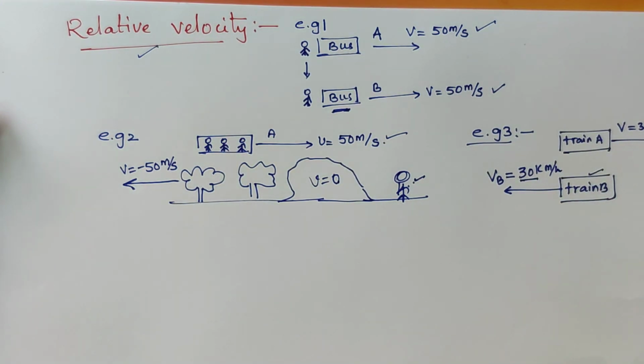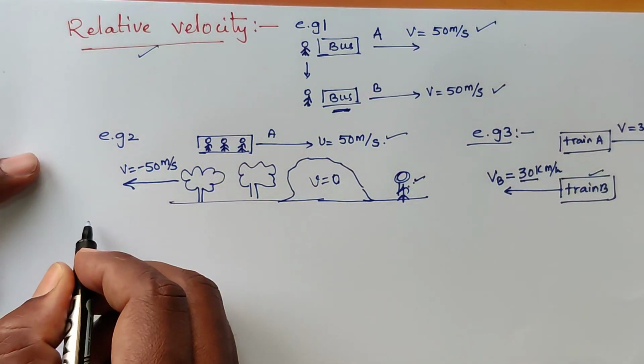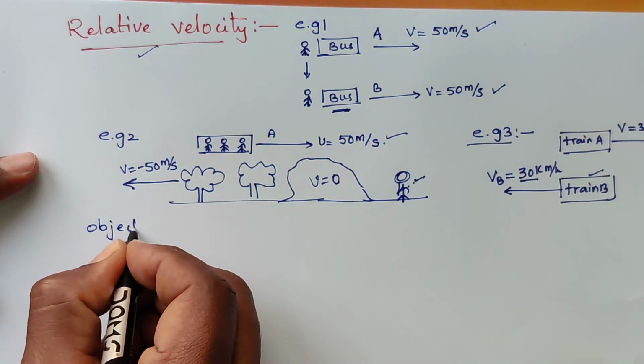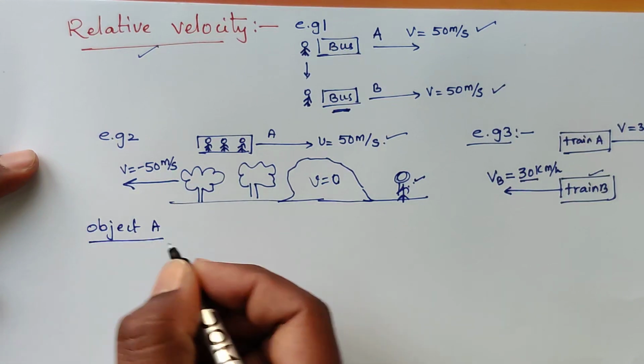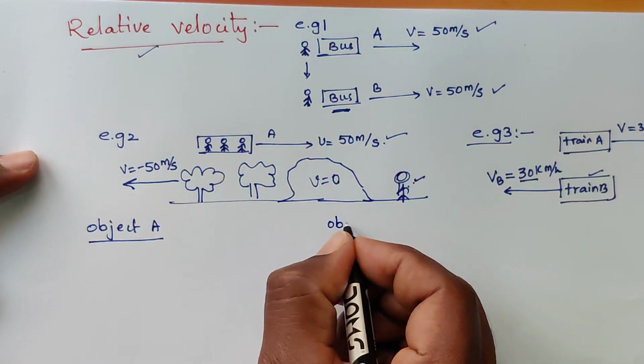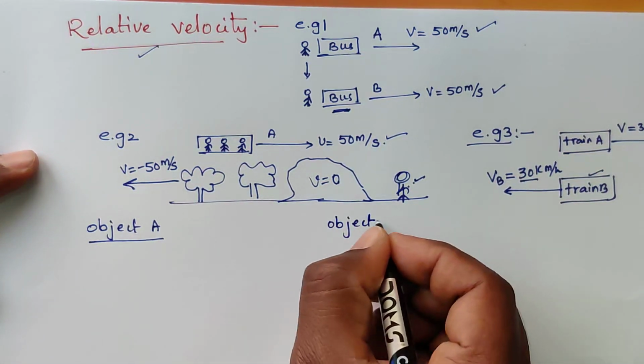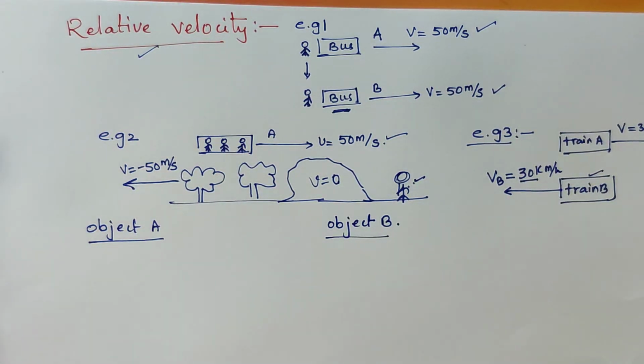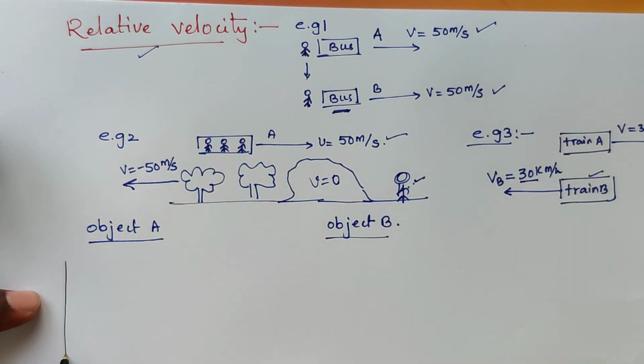So we will discuss the concept of relative velocity now. See, there are two objects, object A, and I am taking object B. Object A and object B. At t equal to 0, suppose like this.